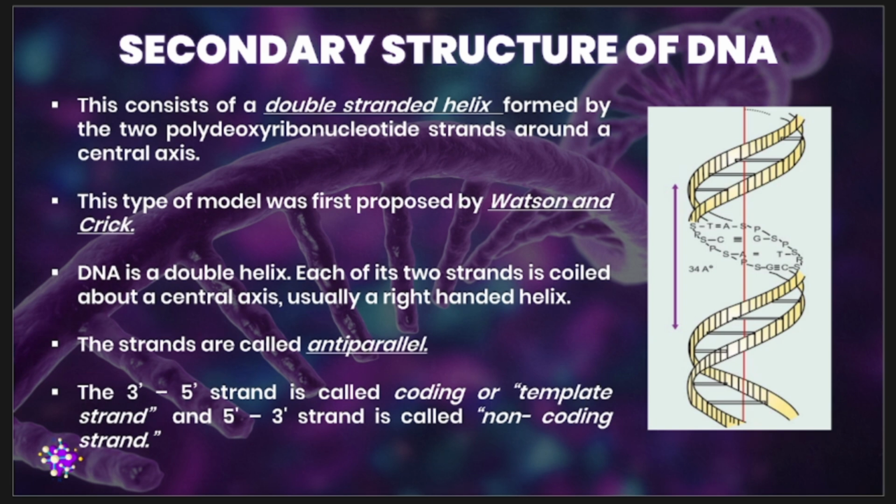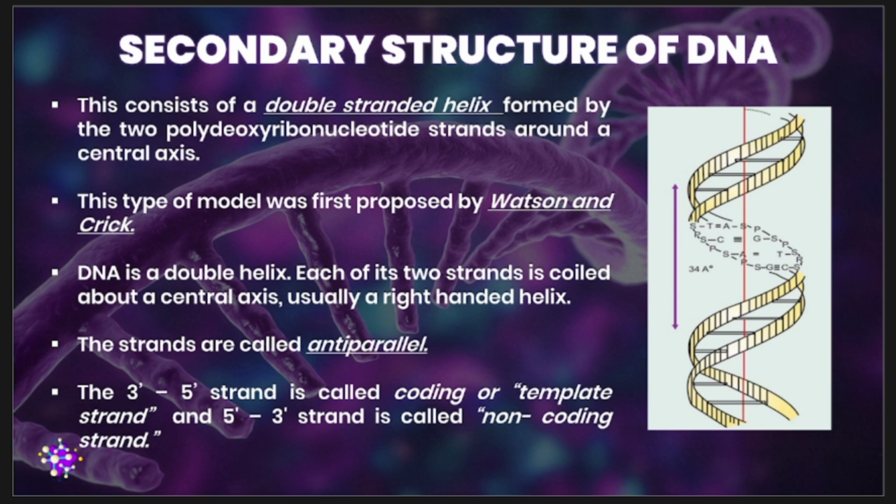Based on the chemical analysis determined by, please take note of these individuals, Rosalind Franklin and Maurice Wilkins, they discovered that the mole percentages of adenine and thymine, and of course, guanine and cytosine, are equal. In the context of DNA, the pairs are adenine and thymine, and guanine and cytosine.